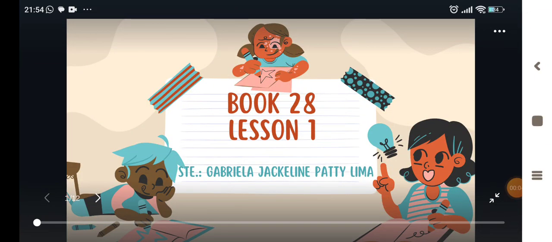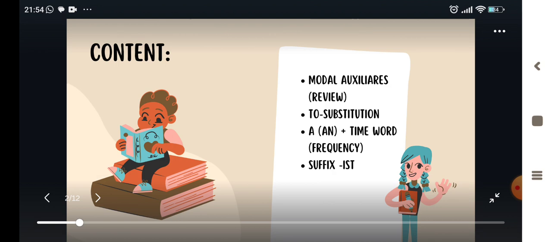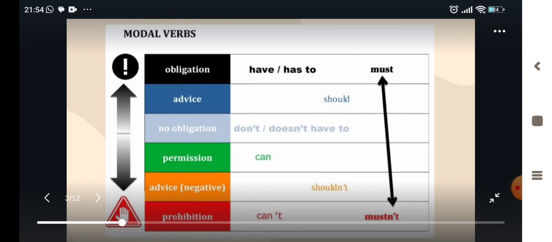On this occasion, I'm going to explain Book 28, Lesson 1. This is the first grammar. The content of the grammar is: modal auxiliaries review, to substitution, a plus time word, frequency, suffix -ist. Let's go to the first slide.